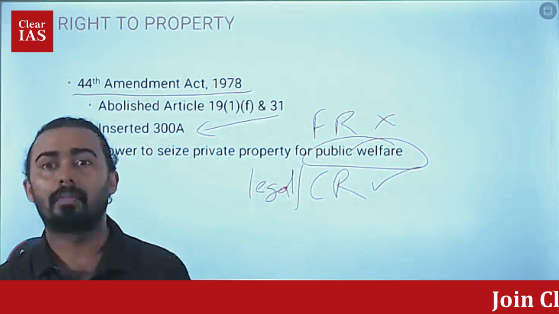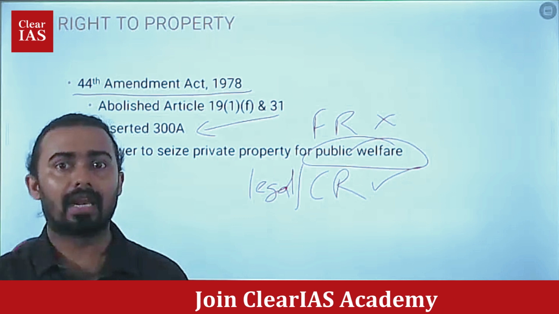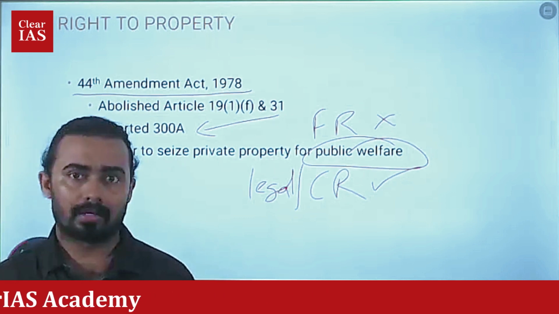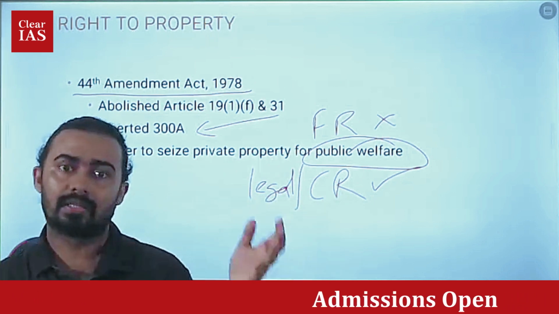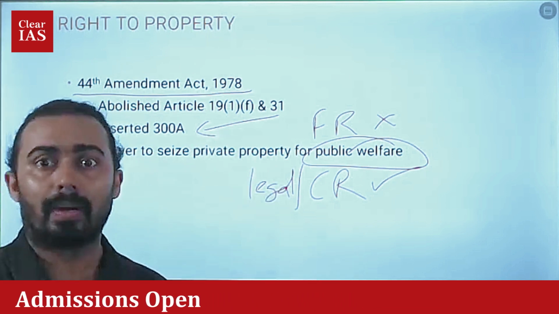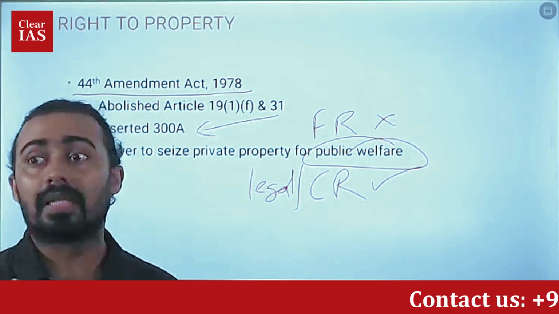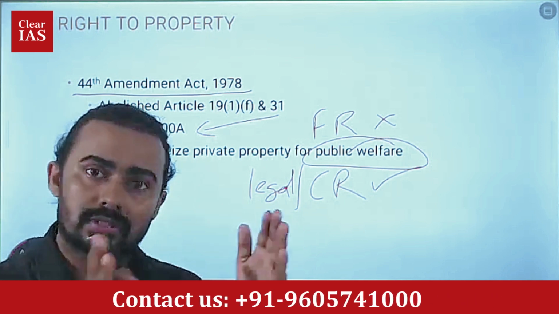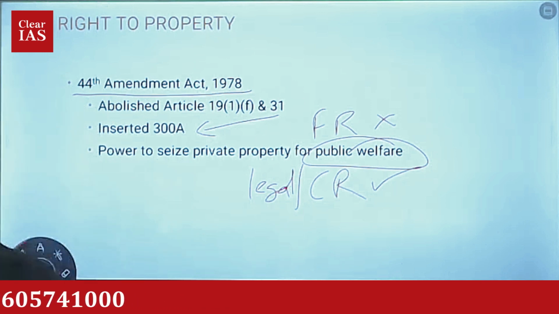So make sure that whenever you come across news in which people complain that they gave away their land, the government acquired the land, but they are not undertaking any activities there. I lost my land, but there is no infrastructure either. The land is simply lying there, under the government's protection. I cannot go to my land, it is no more my land, but no activities are happening, there is no road. There are delays and problems. These kinds of problems are also associated with the acquisition of land for public purposes by the government.